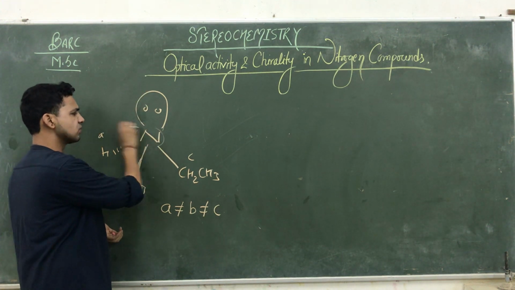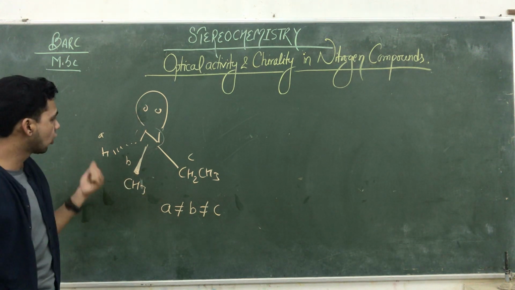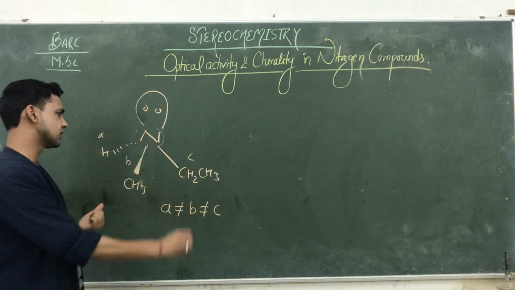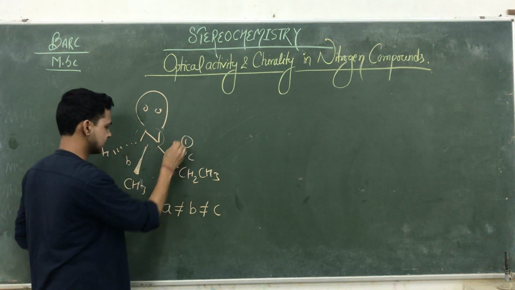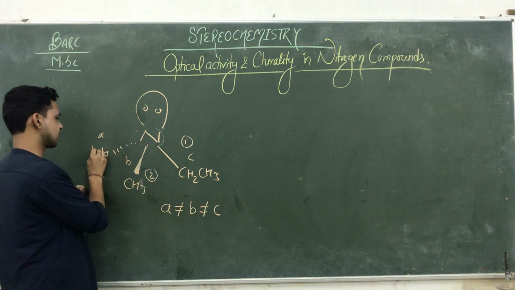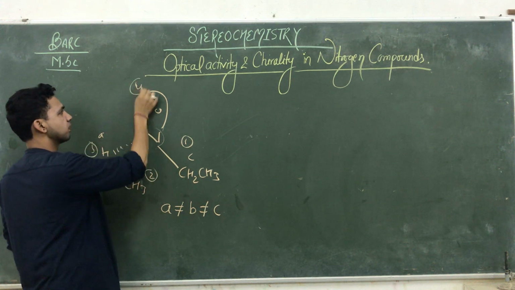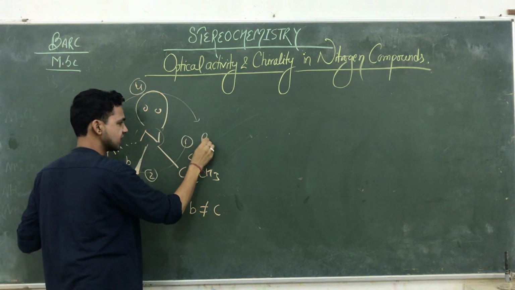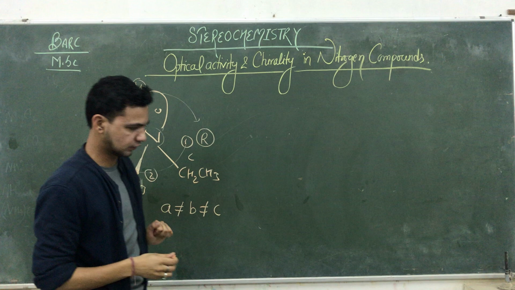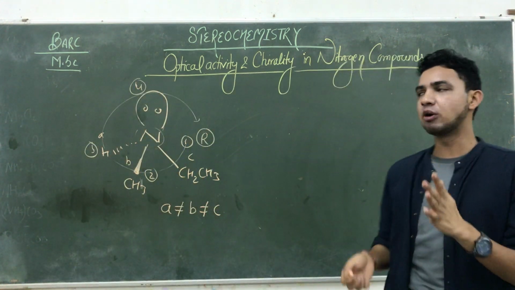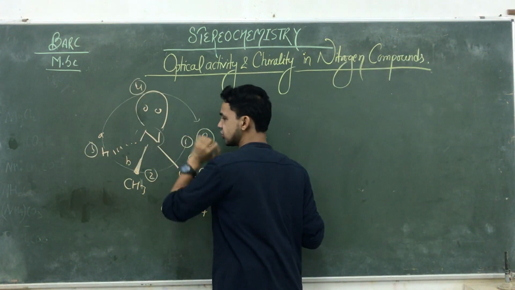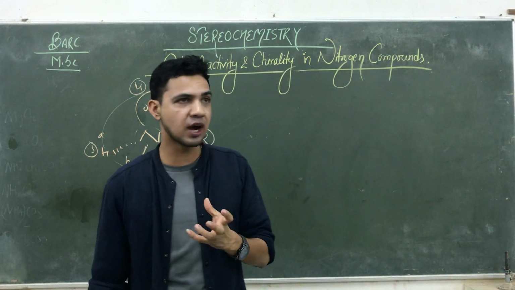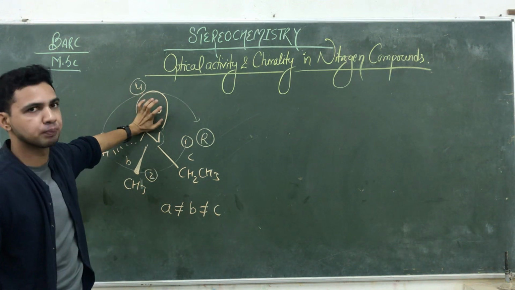Such types of compounds are generally chiral because the nitrogen is attached to four different groups, and we are able to find out its configuration. If you apply priorities, this one is 1, this one is 2, this one is 3, and the last one is the lone pair. It rotates like 1, 2 and 3, so its configuration is R. But what happens is that the compound does not always remain in such a condition. They show a certain kind of flipping. Why? Due to the free movement of the lone pair of electrons.